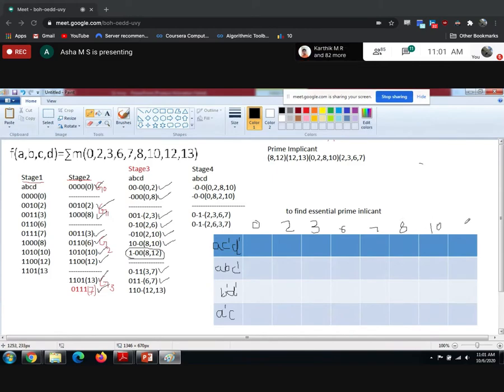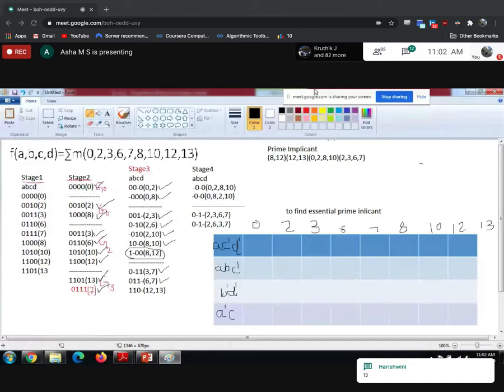Check once, is this correct? Have I completed all the digits? Okay, 8 is there, 12 is there. Okay, I have left 13. I'll add it. 13. 0 is there, 2 is there, 8 is there, 10 is there, 2 is there, 3 is there, 6 is there, 7 is there. Okay, fine.